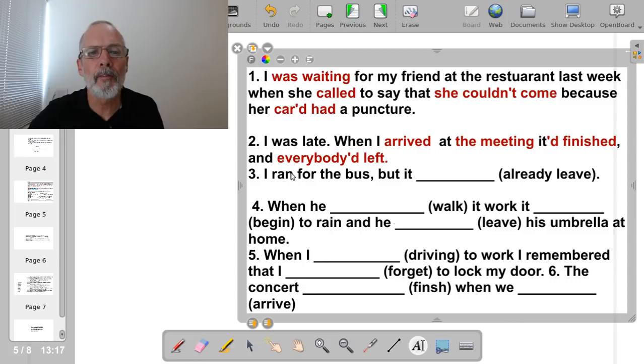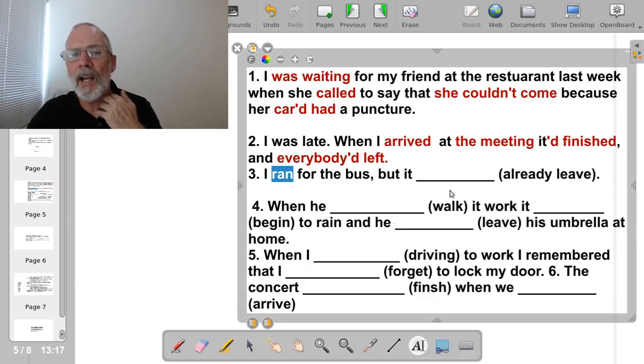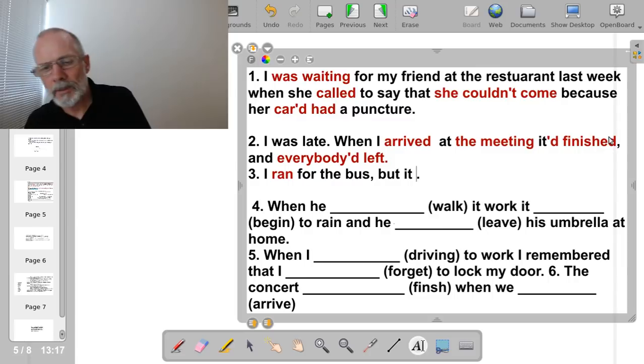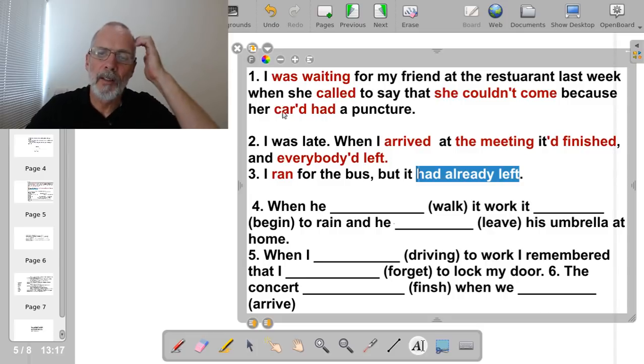I ran for the bus. The past of run is ran. It's an irregular verb. I ran for the bus and it had already left. Very good. The bus left before I arrived. It had already left. The bus left before I arrived. Or before I ran for it.